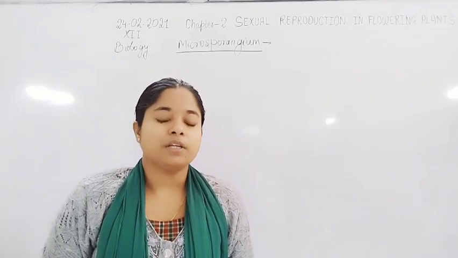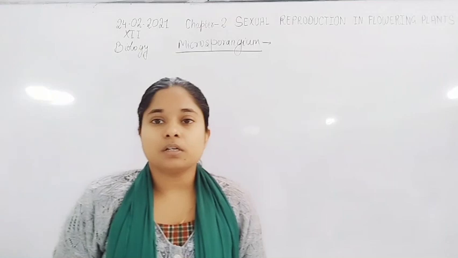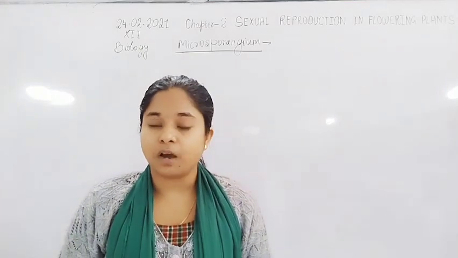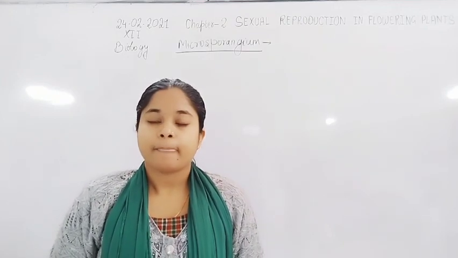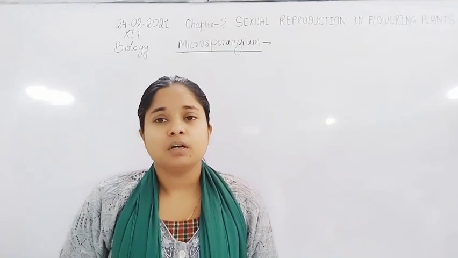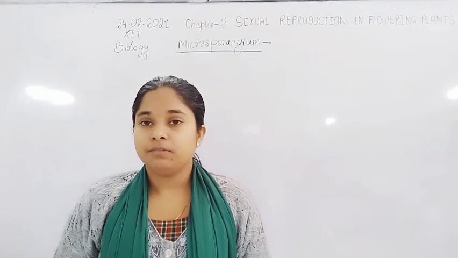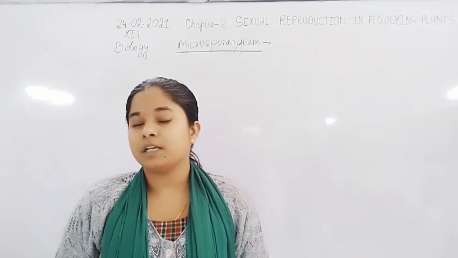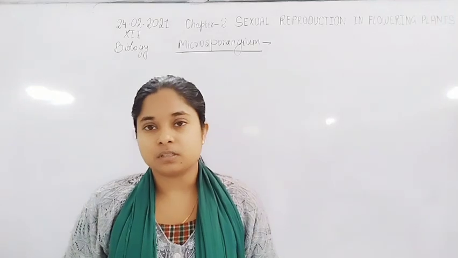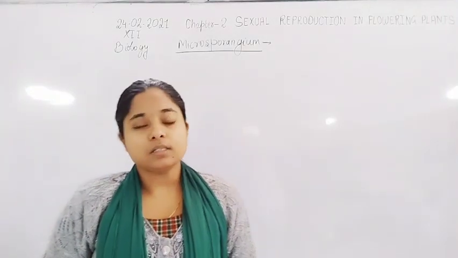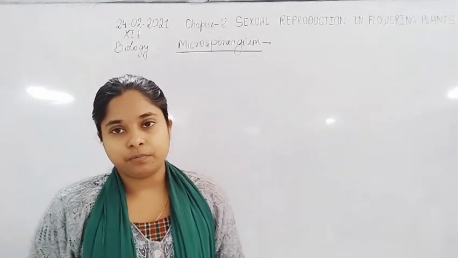The pollen grain is formed by two cells, the vegetative cell and the generative cell, and the generative cell undergoes further division to form two male gametes. In about 70% of plants, the generative cell divides in the pollen tube, but in the remaining 30% of angiosperms, the division takes place inside the pollen grain.